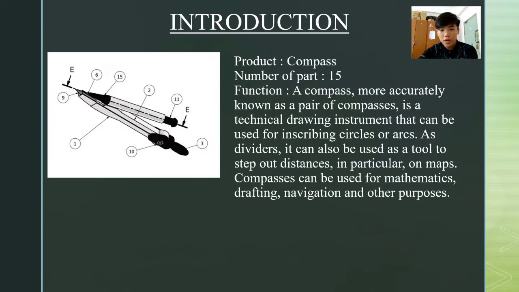Firstly, introduction. The product that we choose is compass. The number of parts is 15 parts. The function of a compass, more accurately known as a pair of compasses, is a technical drawing instrument that can be used for inscribing circles or arcs. As dividers, it can also be used as a tool to step out distances, in particular on maps. Compasses can be used for mathematics, drafting, navigation, and other purposes as well.